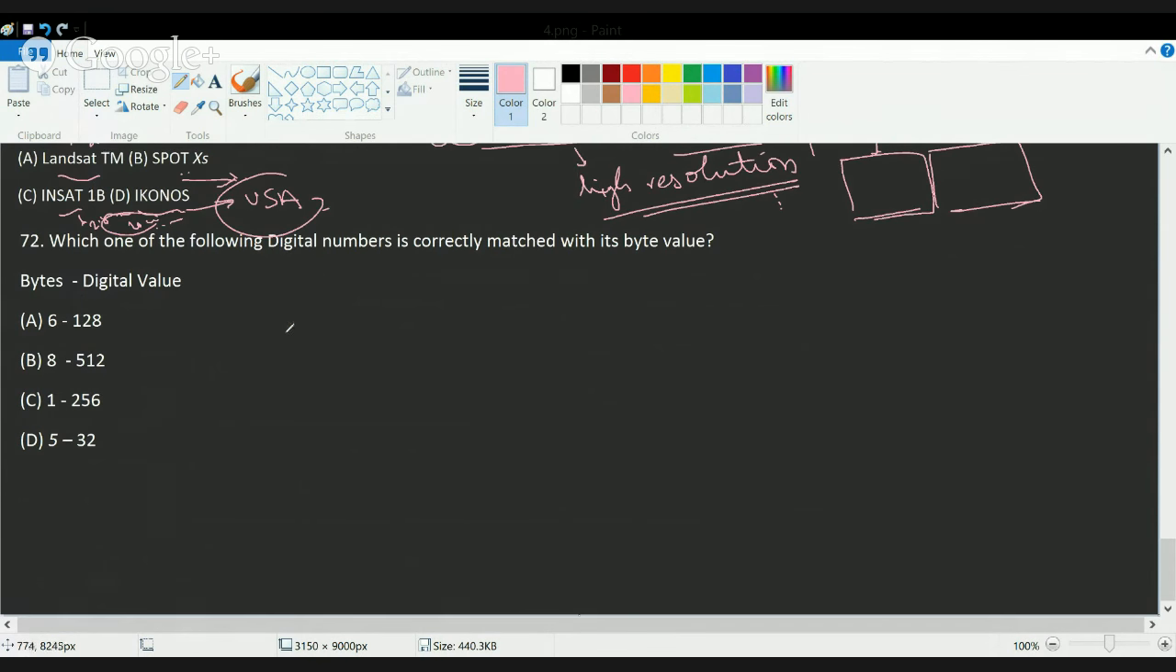Now the next question is, which of the following digital numbers is correctly matched with the byte value? So I can say 1 byte has 256 digital values. Okay, so the correct answer is 2 raised to 8. That's 256 digital values. So the correct answer here would be C.